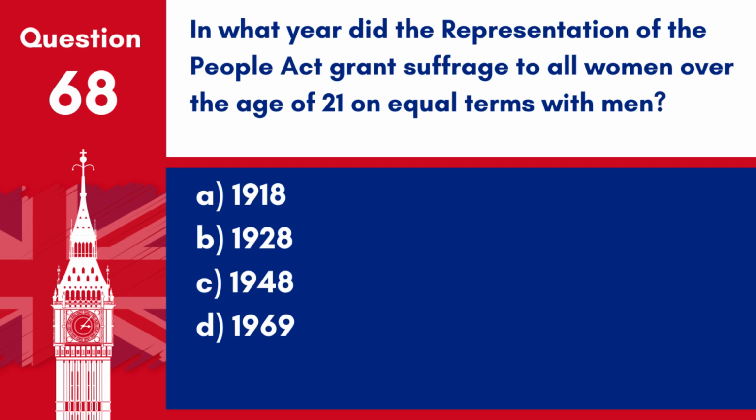Question 68. In what year did the Representation of the People Act grant suffrage to all women over the age of 21 on equal terms with men? A. 1918. B. 1928. C. 1948. D. 1969. Answer: B. 1928. The Representation of the People Act in 1928 granted suffrage to all women over the age of 21 on equal terms with men.